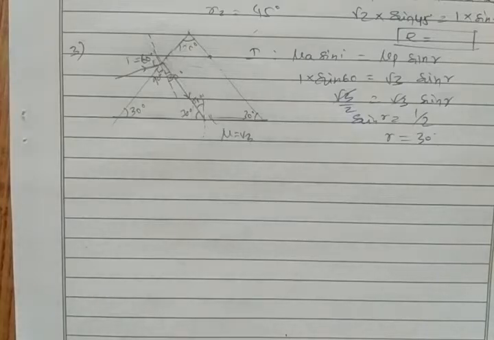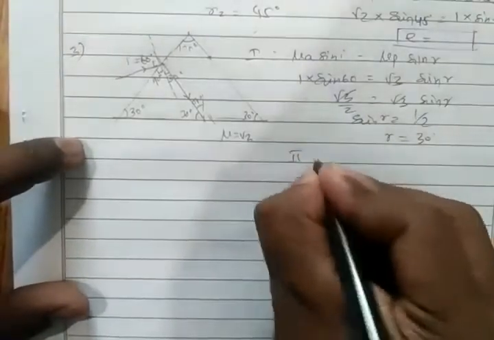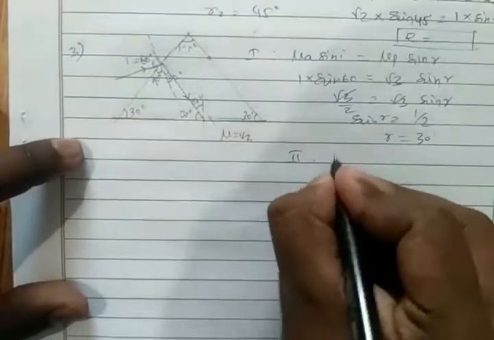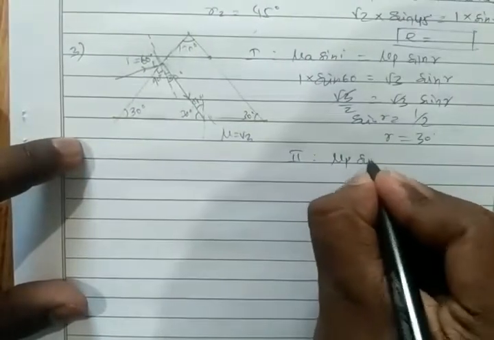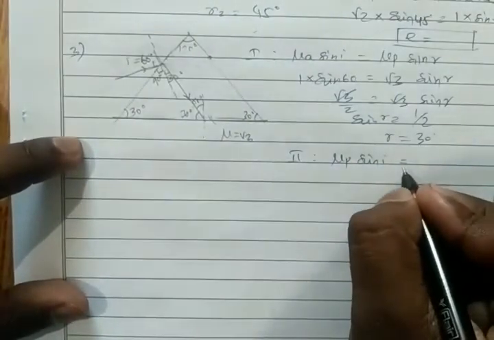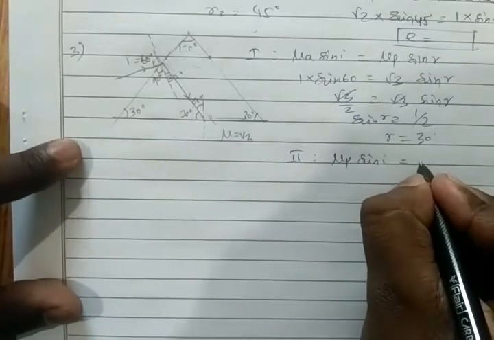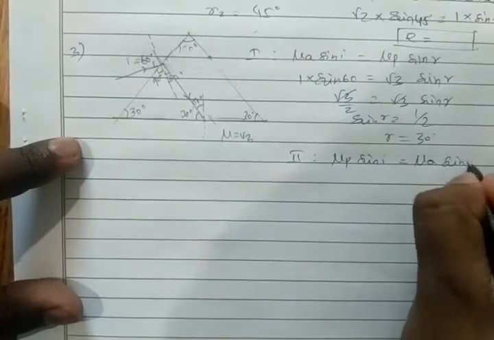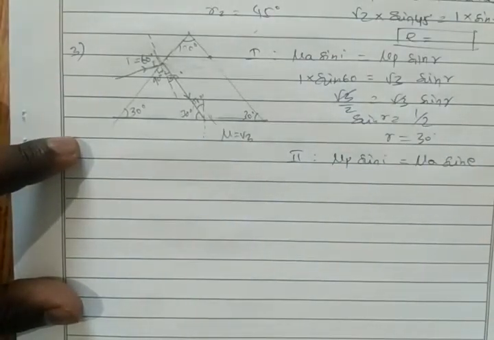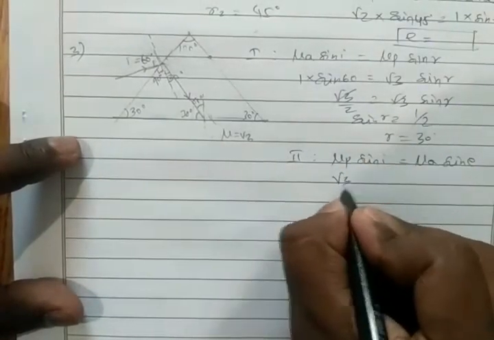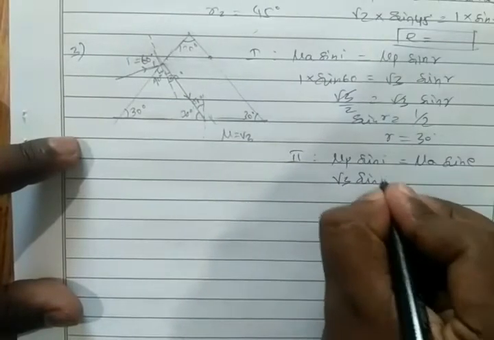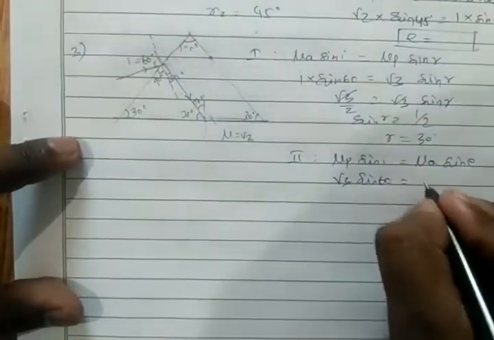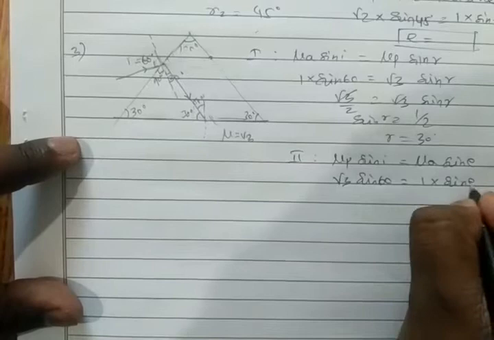So for the second interface, write mu P sin I equal to mu A sin E, correct? Mu P root 3, sin I sin 60, equal to mu A 1, sin E we have to find.